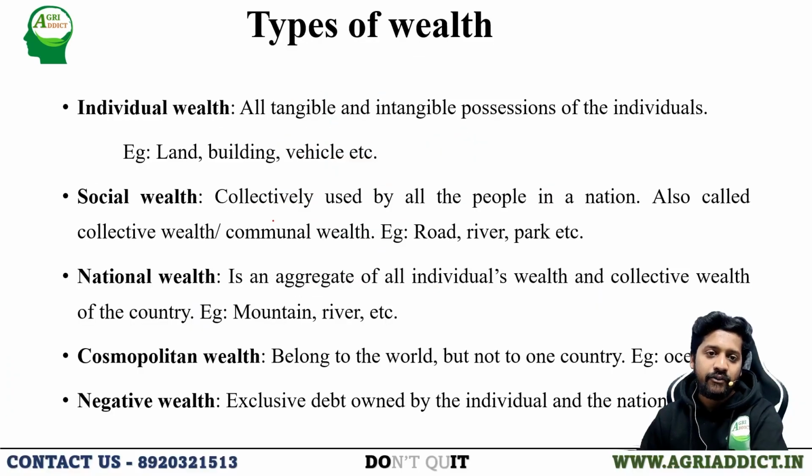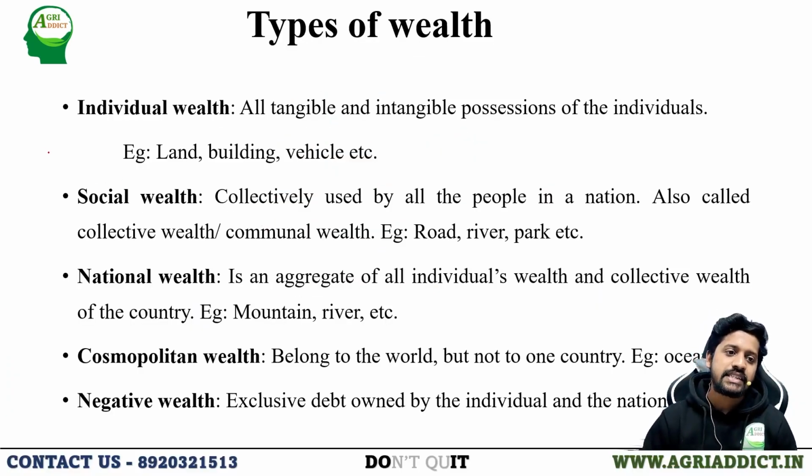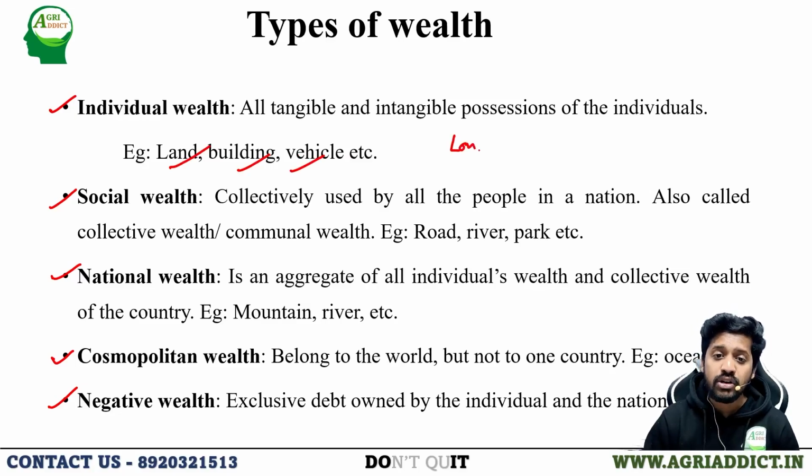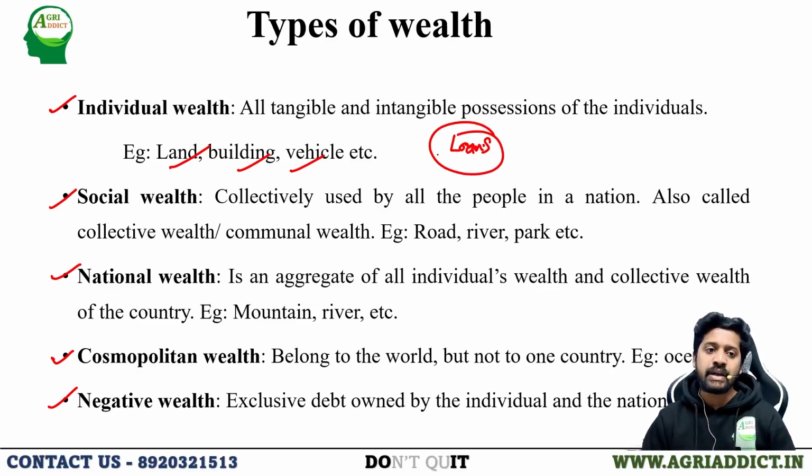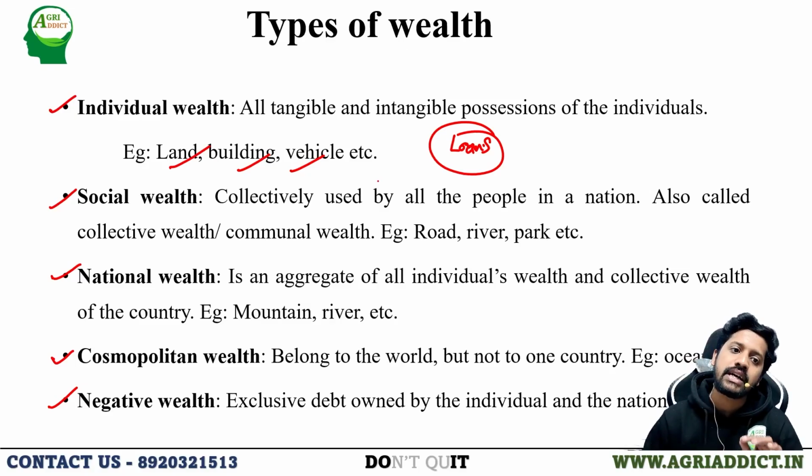Okay, which are the types of wealth? These are the major types of wealth: individual wealth, social wealth, national wealth, cosmopolitan wealth, and negative wealth. What is individual wealth? All tangible and intangible possessions of the individuals can be considered as wealth. For example, land, building, vehicle, everything apart from the loans, which have to be repaid by every individual, can be considered as individual wealth.